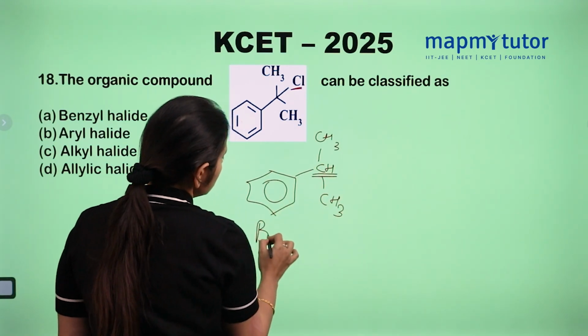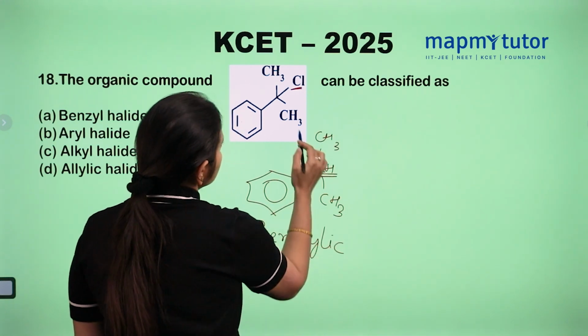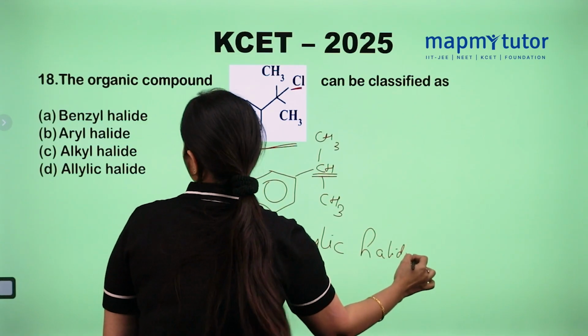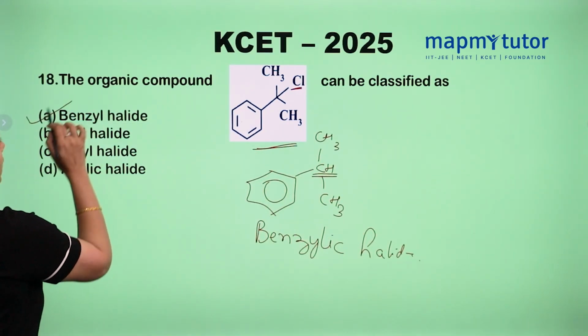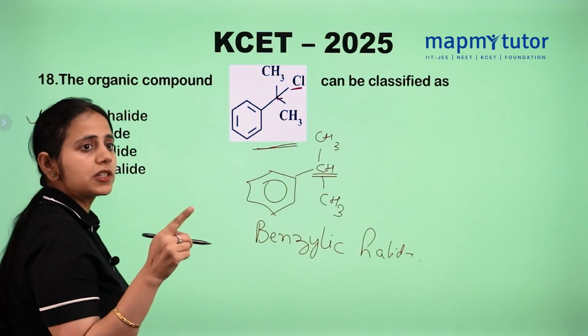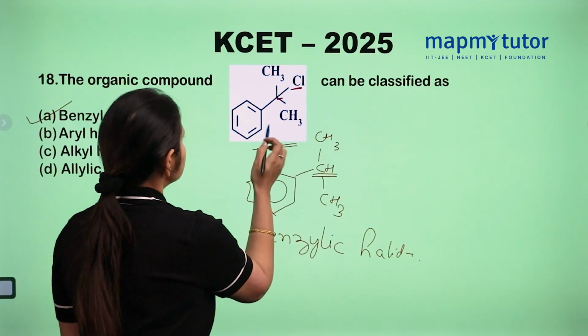So this is a benzylic halide. So A is the right answer, benzyl halide, because benzene with CH2 is known as the benzylic position.